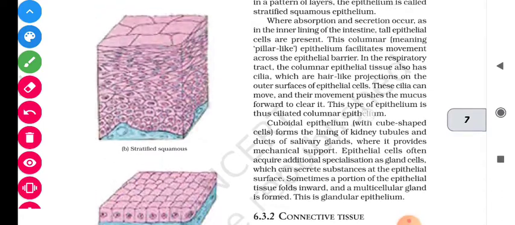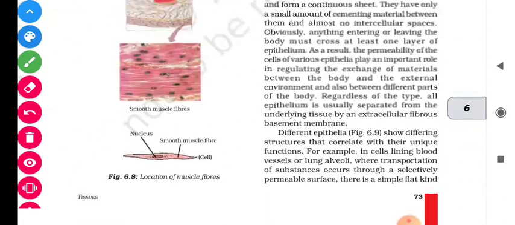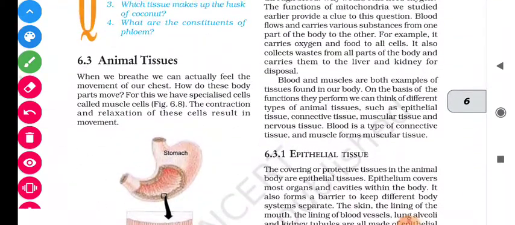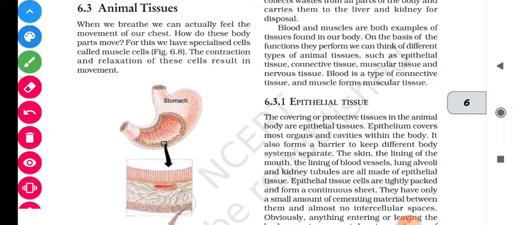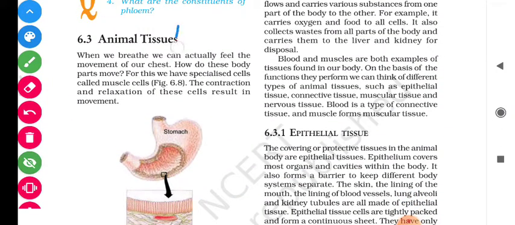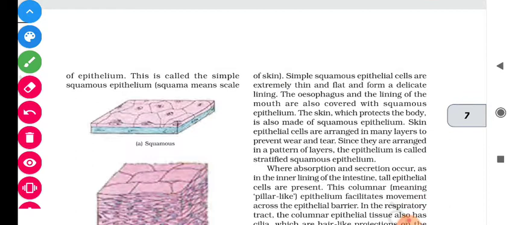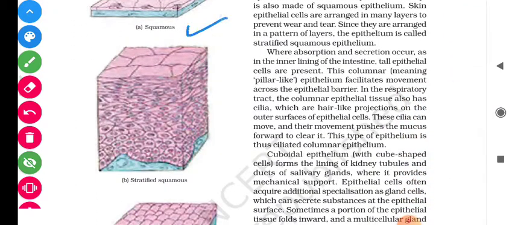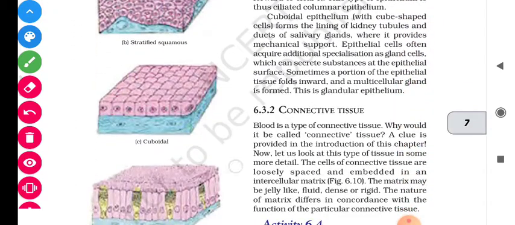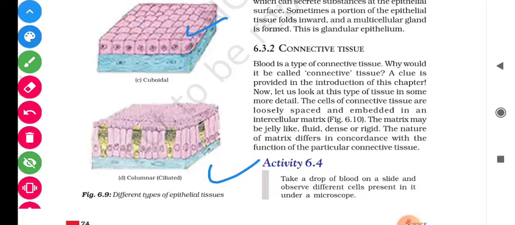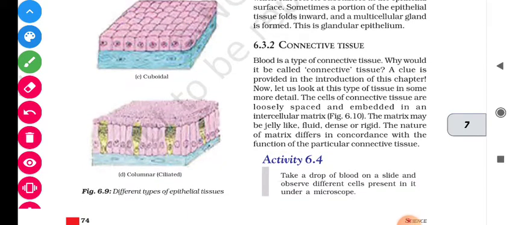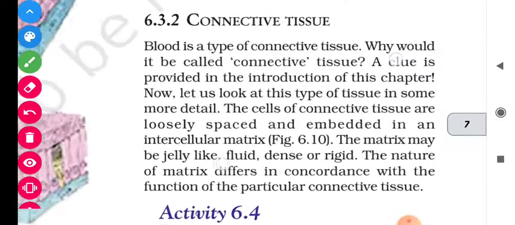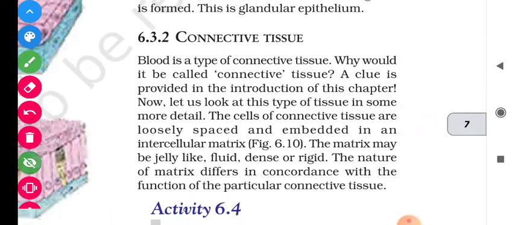So, students, these are the types of epithelial tissue. The major type is animal tissue, in which epithelial tissue is the first type, and inside epithelial tissue there are different types like squamous, stratified, cuboidal, and the last one is columnar. Okay. After this, let us look at the second type of animal tissue, connective tissue.